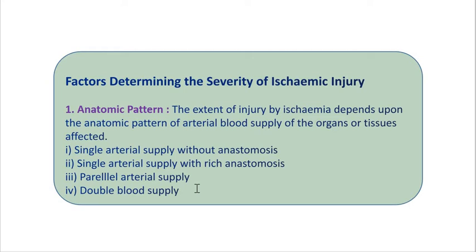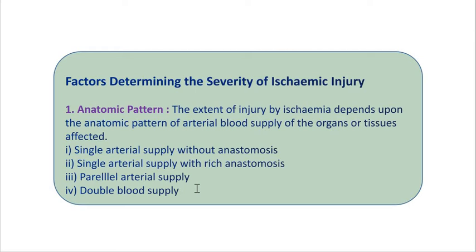Examples are the lungs, which are perfused by bronchial circulation as well as by pulmonary arterial branches, and the liver, which is supplied by both portal circulation and hepatic arterial flow. Again, the blood supply takes place both ways.